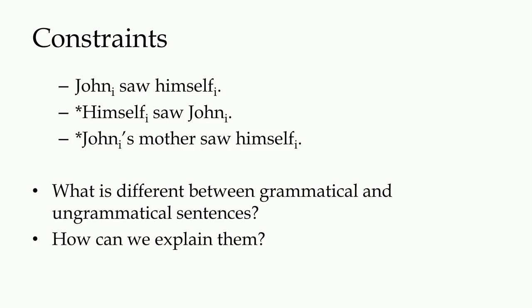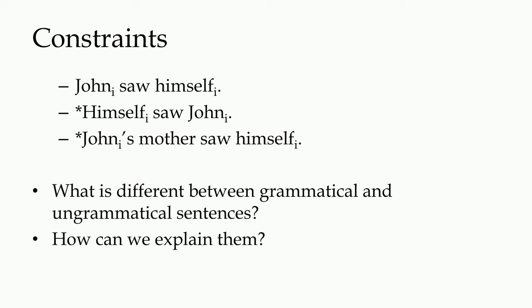So, what's the story here? What is the difference between grammatical and ungrammatical sentences in the first two at least? How can we explain them?